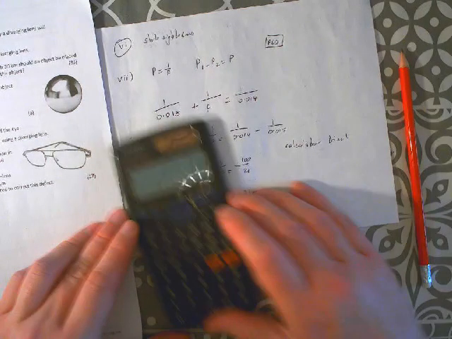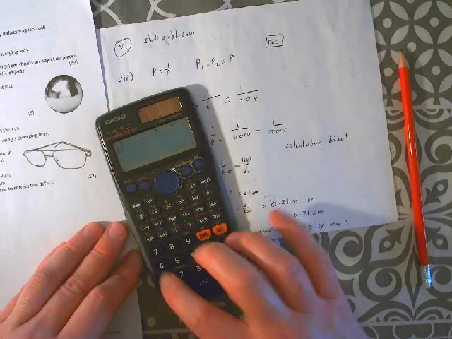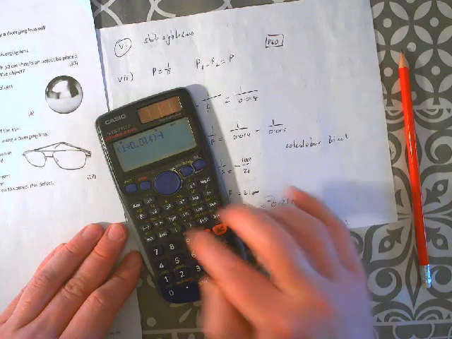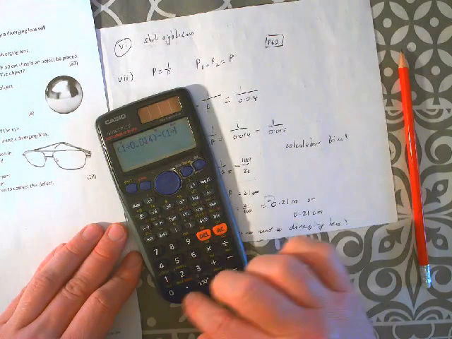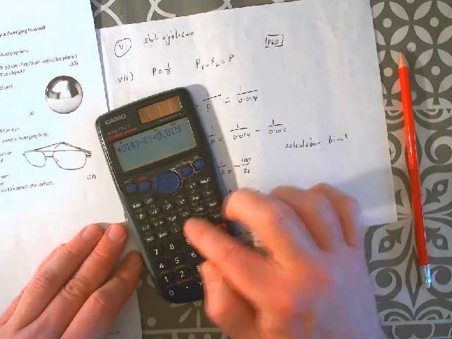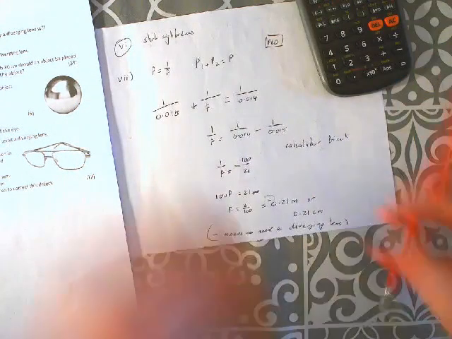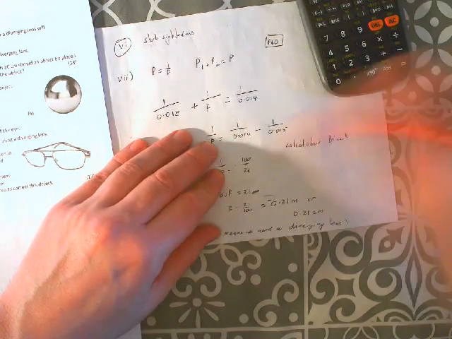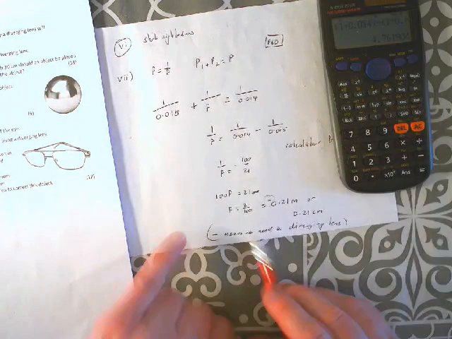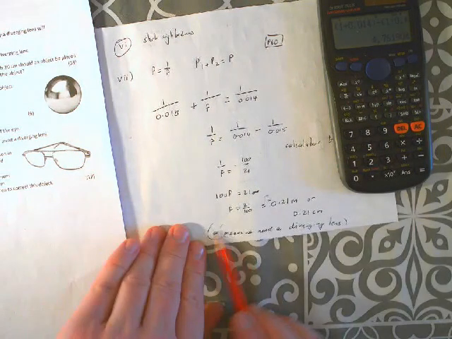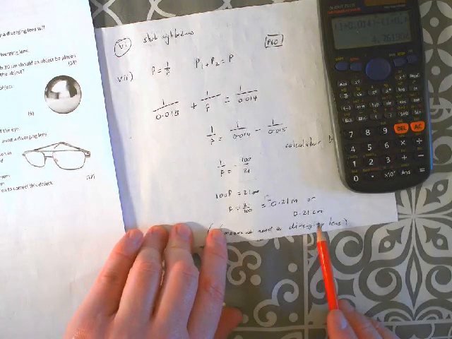I omitted it here, actually. So 1 over, this is going to be minus. Is it going to be minus? Let's just check something here real quick, guys, because 1 divided by 0.014 minus 1 divided by 0.015 bracket. It's not minus. Aha, I'm wrong.